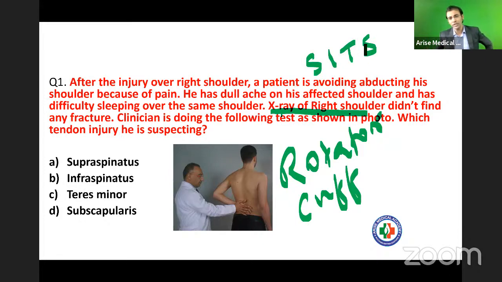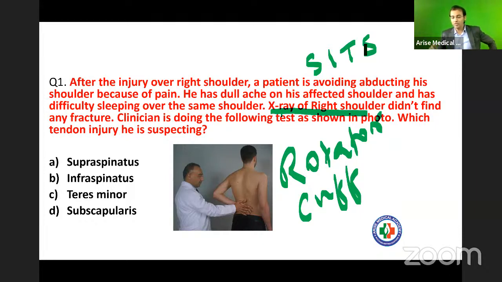Everyone will know SITS. I'm talking about the rotator cuff, a group of muscles and tendons, which holds the head of the humerus in the socket of the shoulder, so that you are able to move like this. This is called the rotator cuff.